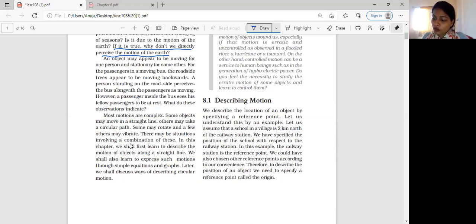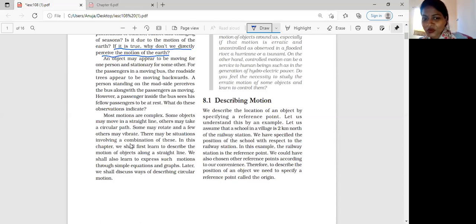When there is more than one type of motion, the motion is said to be complex motion. For example, the earth is rotating and revolving at the same time, so its motion can be said to be complex motion. So there may be situations involving a combination of these. In this chapter, we shall first learn to describe the motion of objects along a straight line. We shall also learn to express such motions through simple equations and graphs.